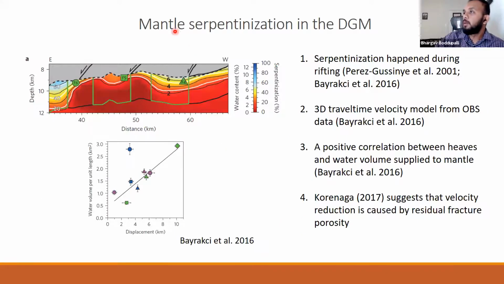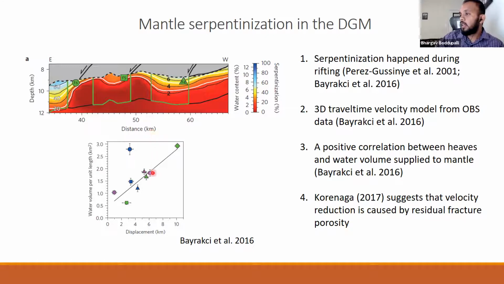So going into the mantle serpentinization, it is proposed that serpentinization happened during rifting. Bayrakci et al., using the OBS data from the Galicia 3D experiment, developed a 3D travel time model, and they proposed that the water traveled through the faults. They calculated the amount of water that went into the mantle and caused the percentage of serpentinization. The dashed line here is the S reflector, and the black solid lines are the faults.